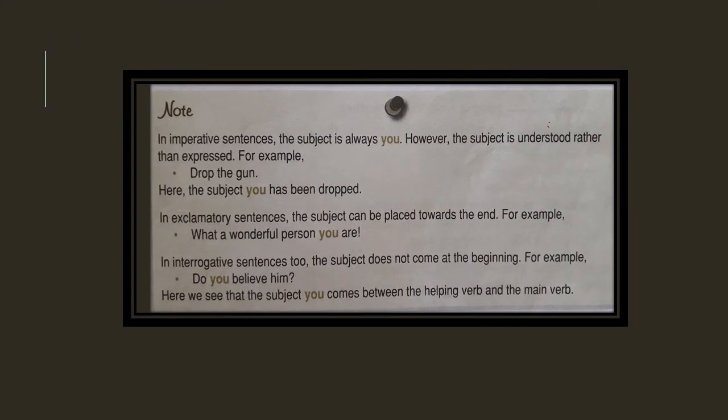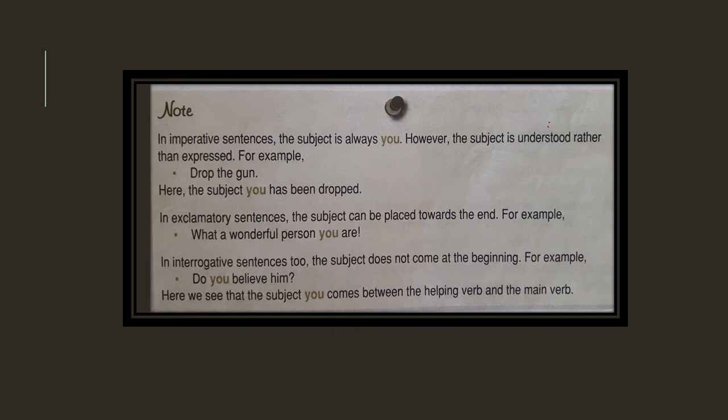Let us now find the answers to the questions that I gave you yesterday on the topic subject and predicate. Question number 1. The naughty child broke the vase. In this sentence, the subject is the naughty child and the predicate is broke the vase. Question 2. A gaggle of geese flew across in the sky. In this sentence, a gaggle of geese is subject, flew across the sky is predicate.